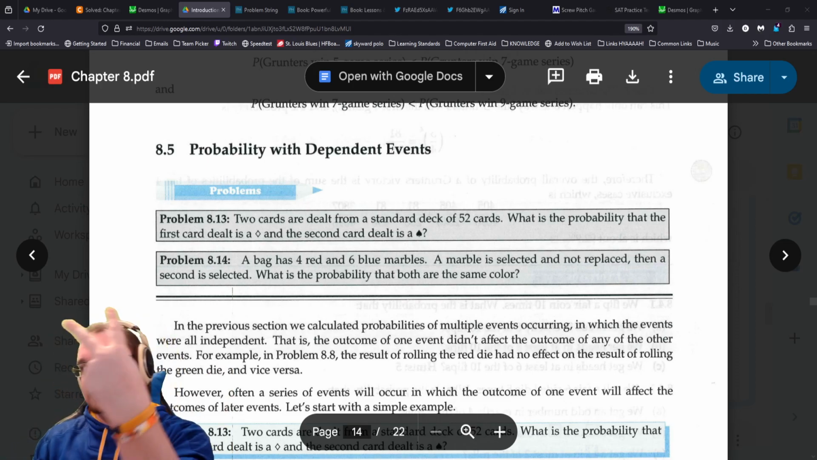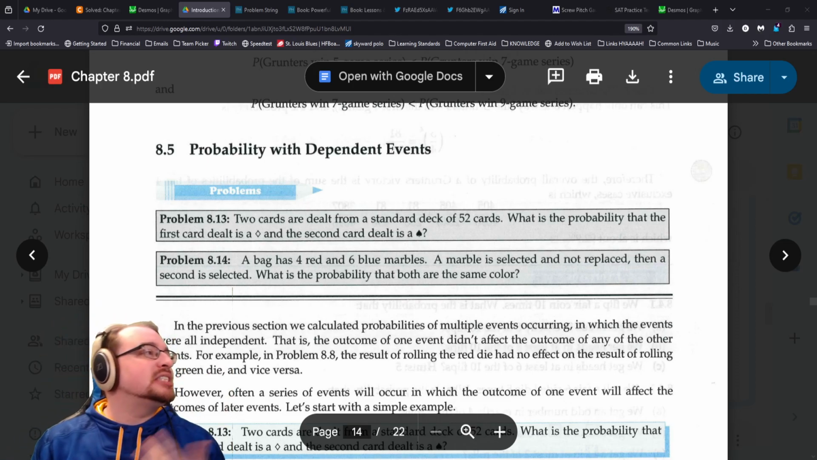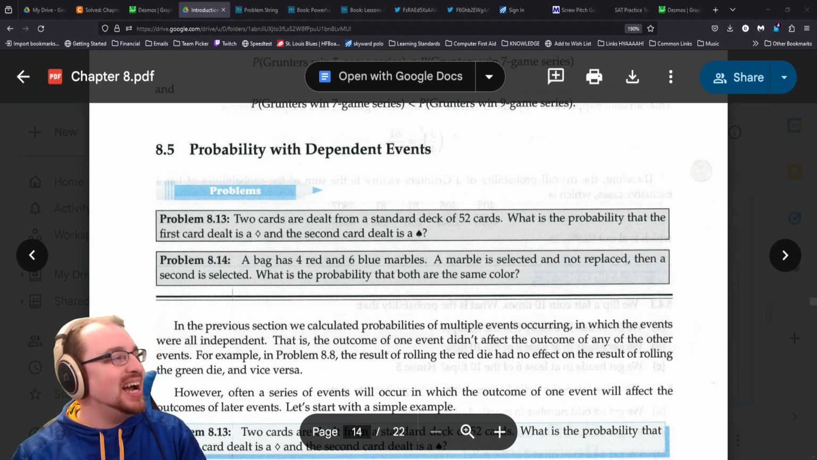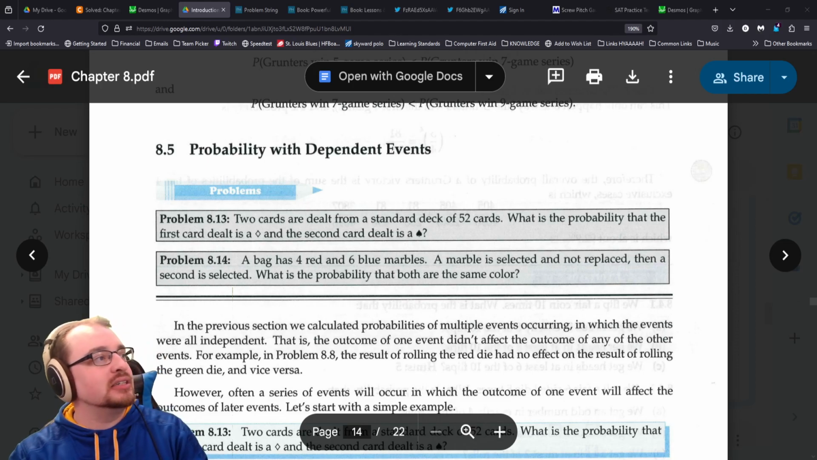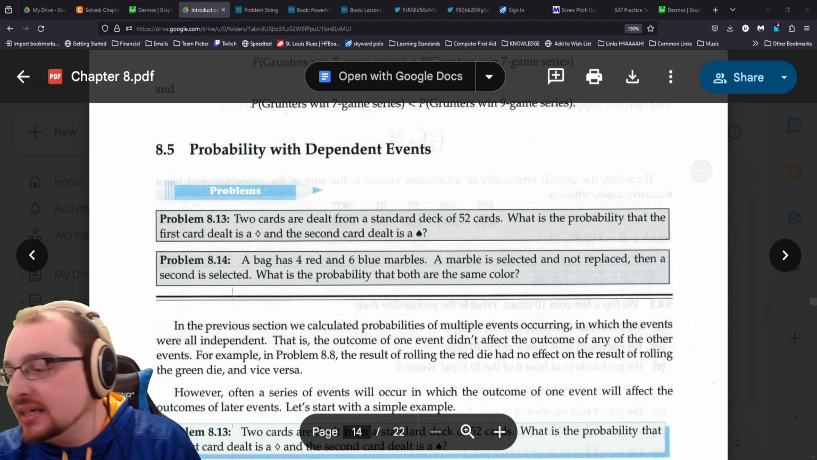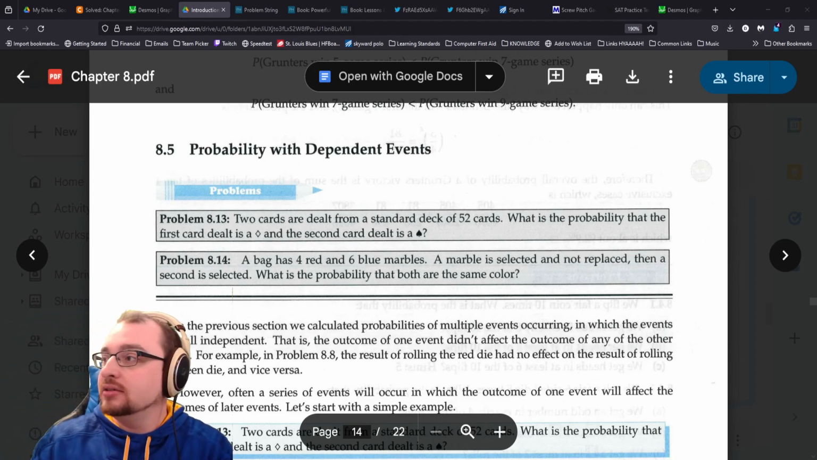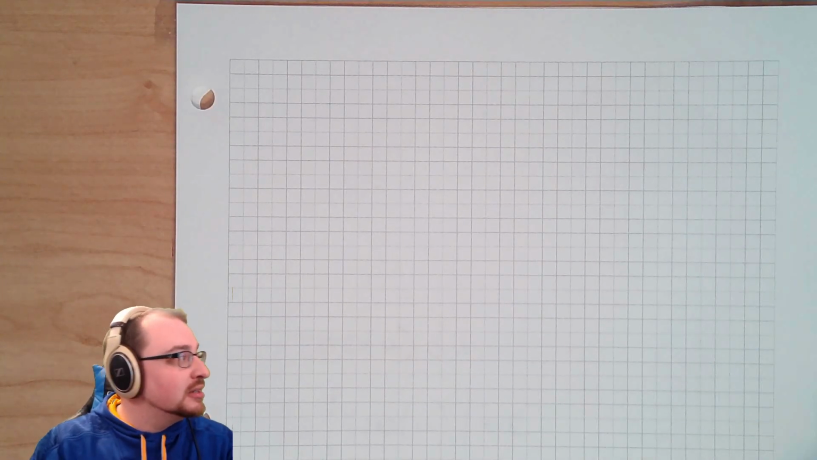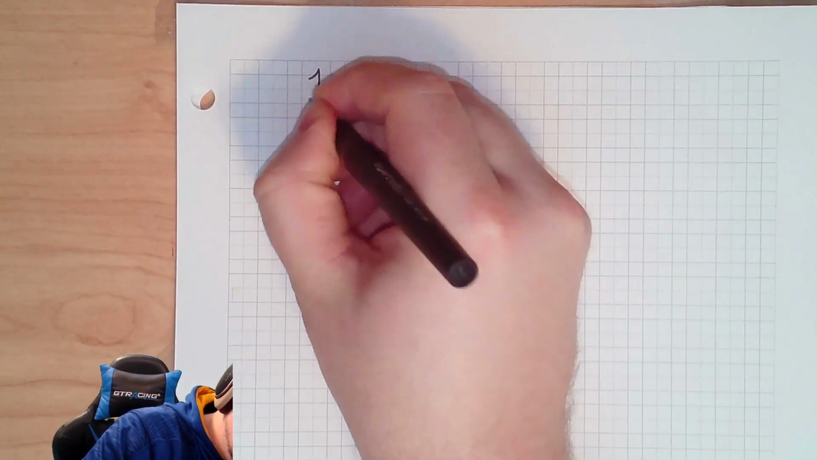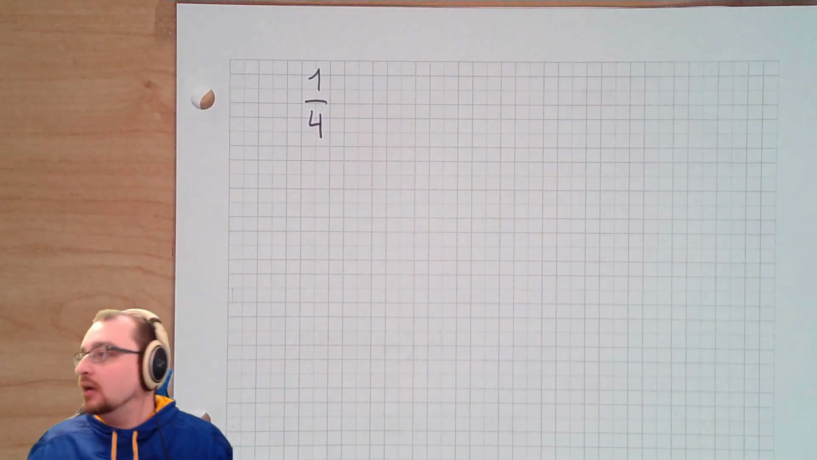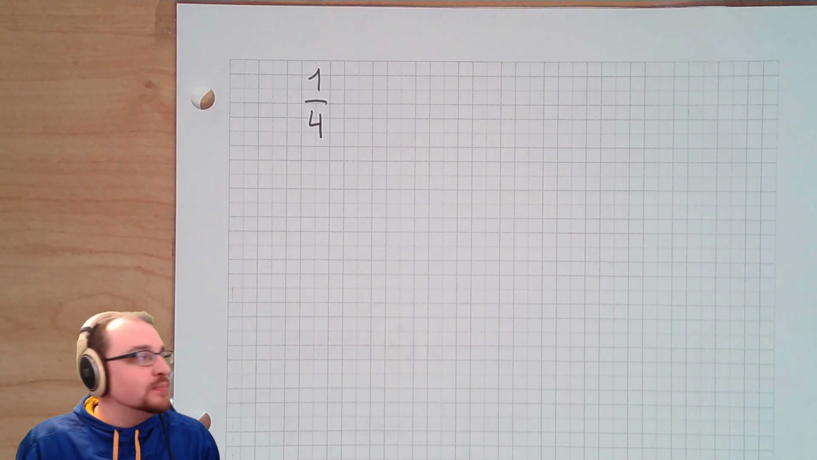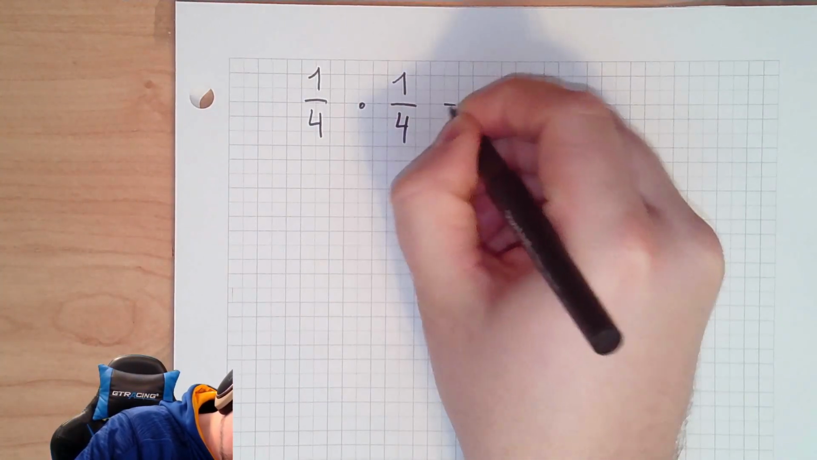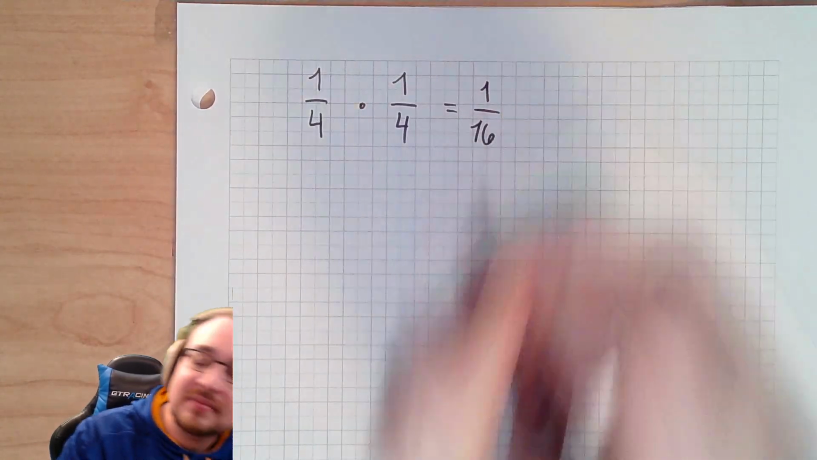This first one should sound familiar. Two cards are dealt from a standard deck of 52 cards. What is the probability that the first card is a diamond and the second card is a spade? Now, you might be tempted to think that we're going to get a 1 out of 4 chance for the diamond, because there are 4 suits, and a 1 out of 4 chance for the spade. If you multiply them together, you get 1 out of 16. But this is not true.